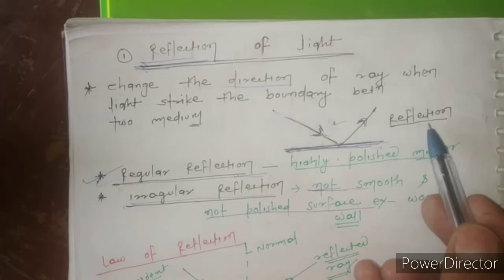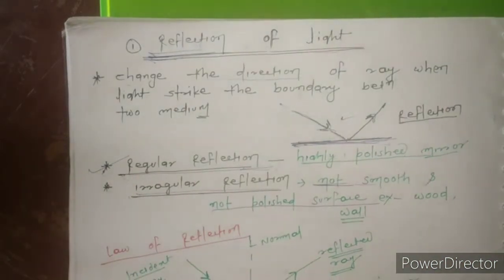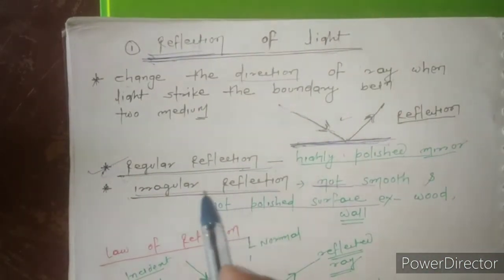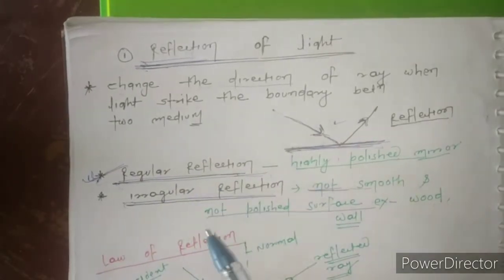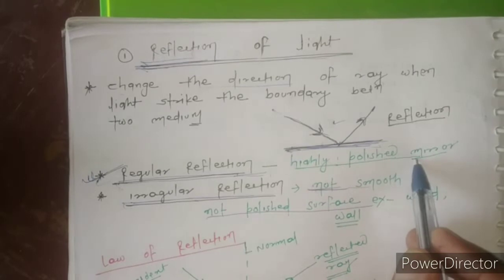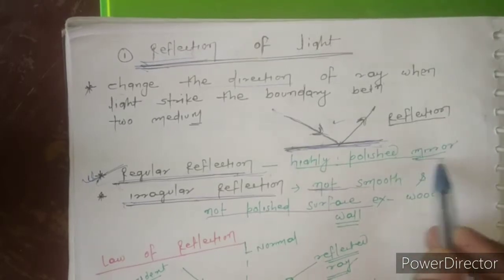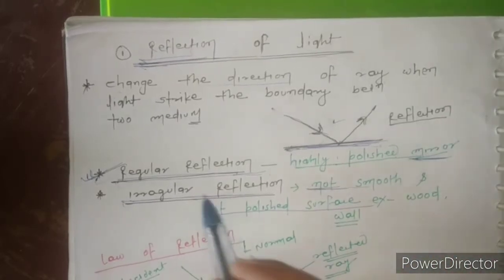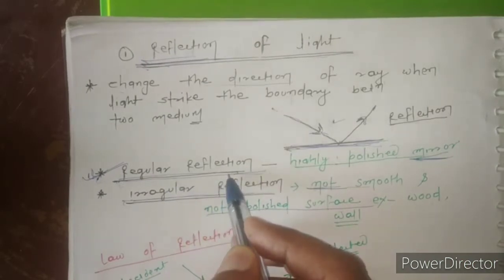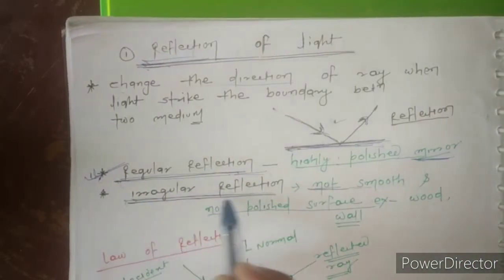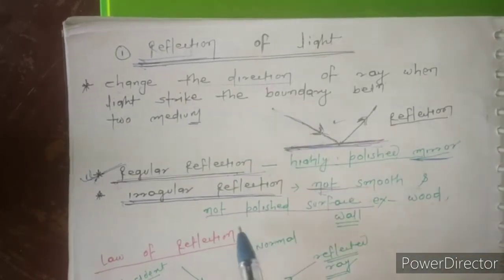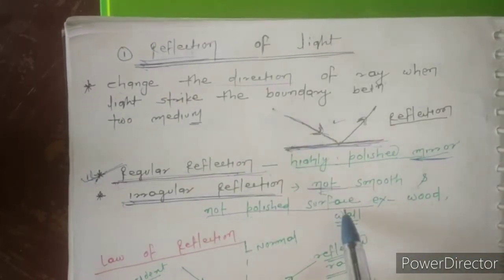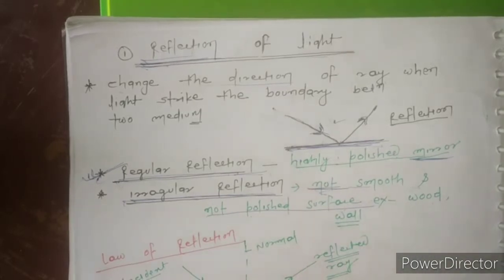That is called reflection. Reflection can be of two types: regular reflection and irregular reflection. In the case of a highly polished surface, like a mirror, regular reflection occurs. When the incident ray strikes a surface that is not smooth or polished, like wood or a wall, irregular reflection occurs.